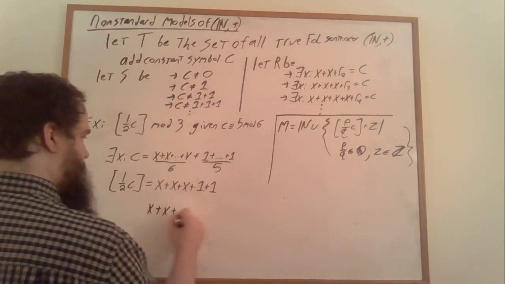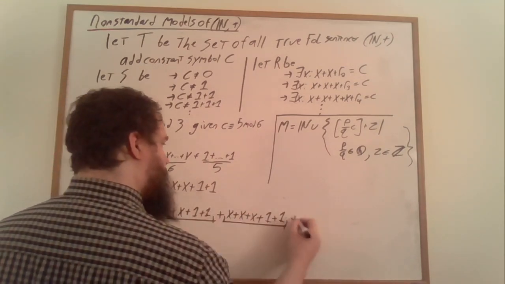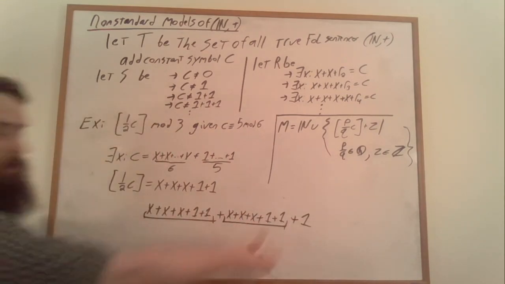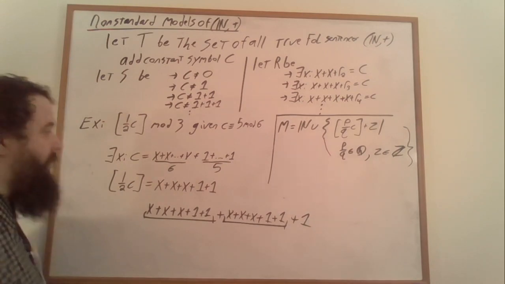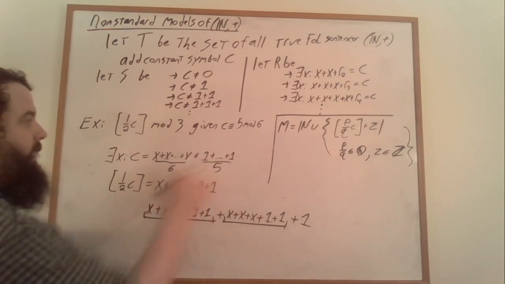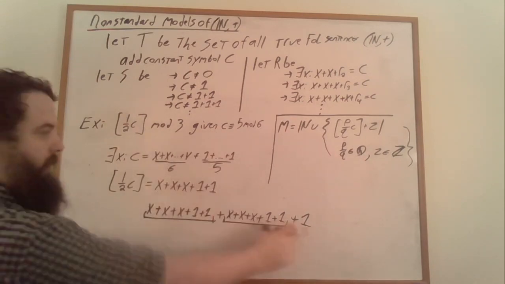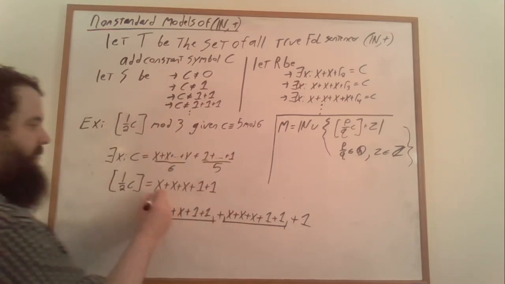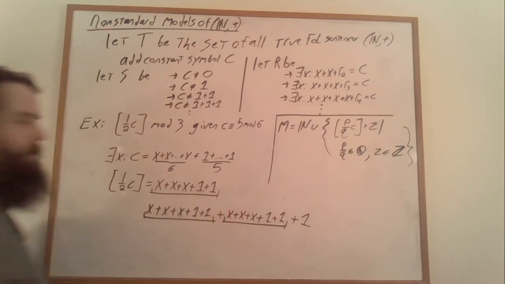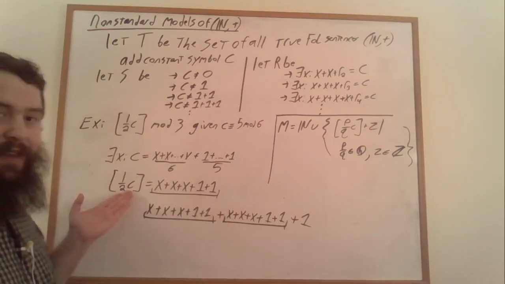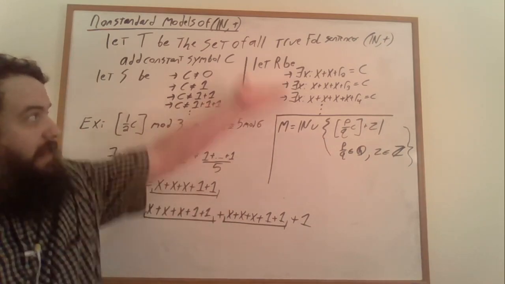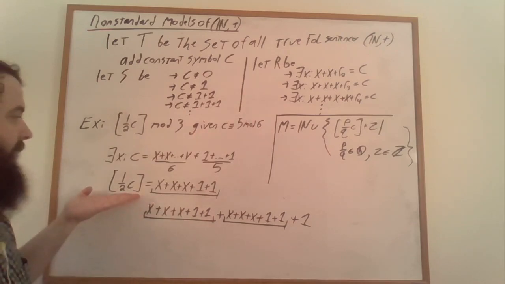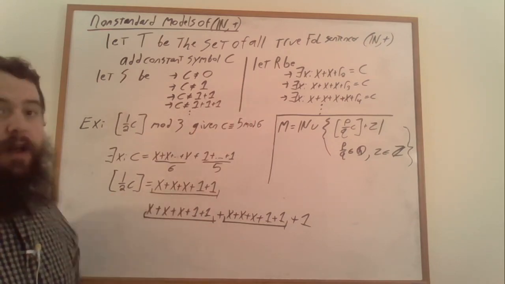because we defined this element as the thing which, when added to itself and possibly adding another 1 onto it, gave us C, which is what we said that C was equal to. So this 1/2 C rounded down necessarily has to be of this form. In other words, this is exactly how we expressed that this element here is congruent to 2 mod 3.